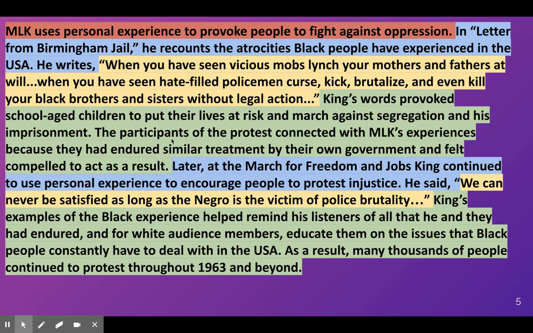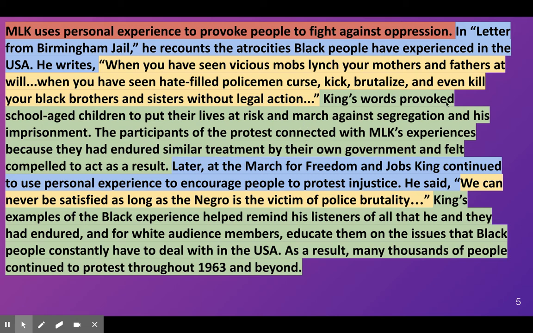So I'm connecting now, I'm linking now the evidence back to what we talked about in the topic sentence. If we are saying that MLK is using personal experience to provoke people, and specifically to provoke them to fight against oppression, we need to come back to that idea in our analysis.